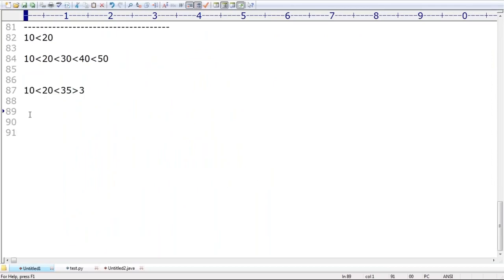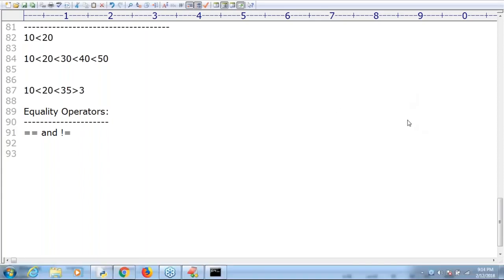This is about relational operators. What is the next topic we need to talk about? Equality operators. There are two types of equality operators: double equal and not equal. Double equal operator and the not equal operator. That's all. These things we will discuss in the next session, because there may be a gap. Tomorrow we are going to discuss in detail. Don't worry about that.